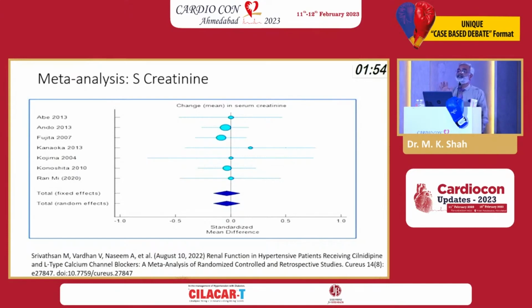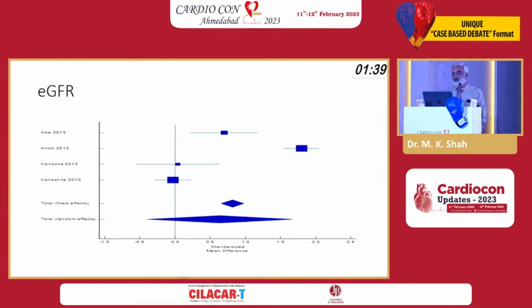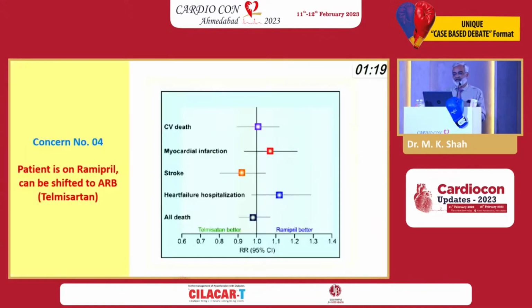We might think, do we have strong evidence? This is the meta-analysis published in 2022. Almost 11 trials, more than 500 patients. Creatinine did not change between the two, but urine protein creatinine ratio definitely dropped significantly. eGFR rose significantly in favor of cilnidipine versus amlodipine. And urine protein, we know, is a very, very important surrogate marker for cardiovascular endpoint as well as renal endpoints. So on top of equivalent blood pressure reduction, if we have some incremental benefit, it's definitely desirable.